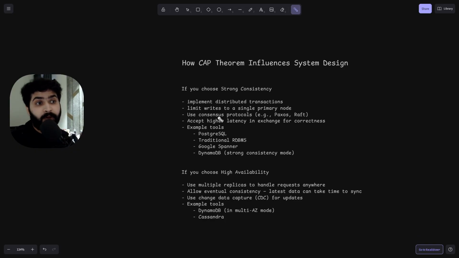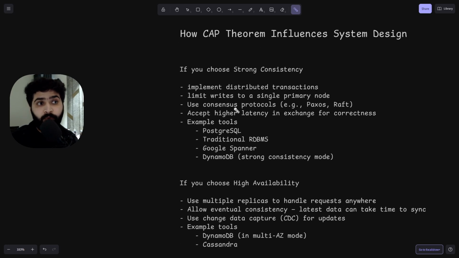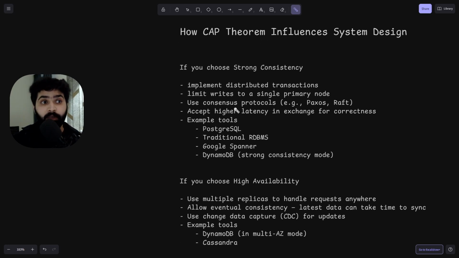This is big. Okay. So there are two key things. If you choose strong consistency, then implement distributed transactions. Limit writes to a single primary node. There should not be more than one primary node where you are writing. Use consensus protocols like Paxos, Raft. This is for maintaining the consistency and reliability of your databases and distributed storages.